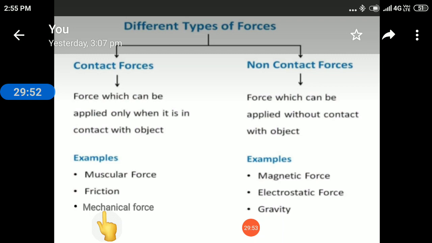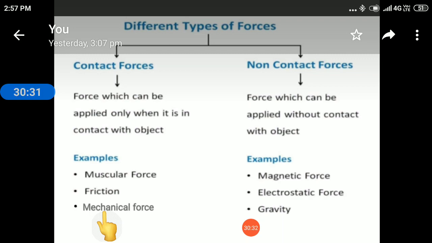For example, a steam engine applies mechanical force to pull a train. So where does this steam engine derive its energy? It derives its energy from steam generated by the combustion of coal. Okay, when your fan is running, what energy is your fan using to move? This energy is coming from electricity. So the force exerted by a machine is called mechanical force, and it uses other energies to operate.